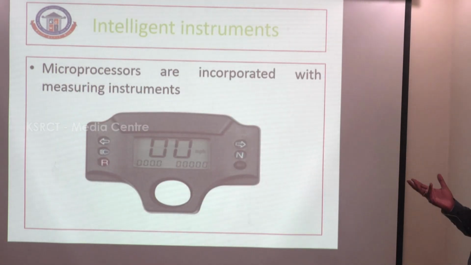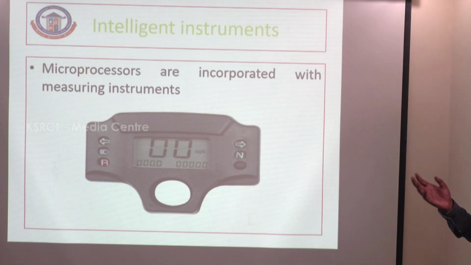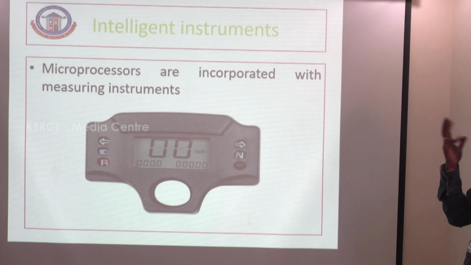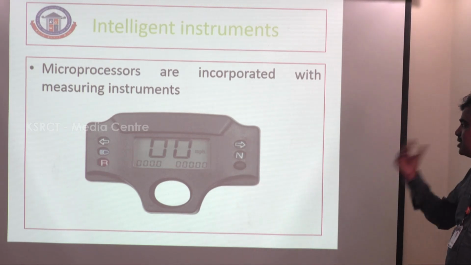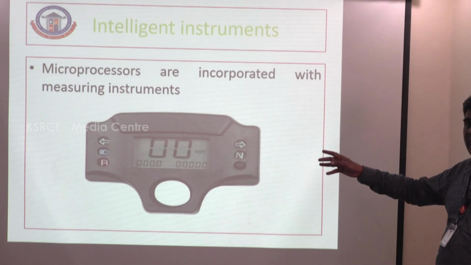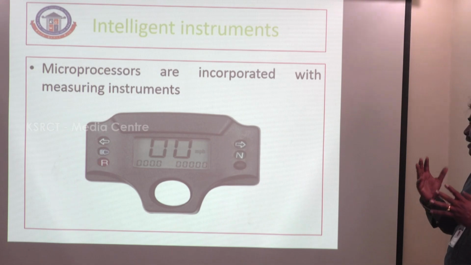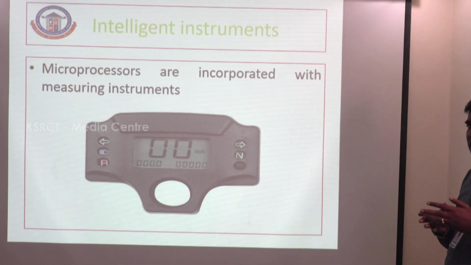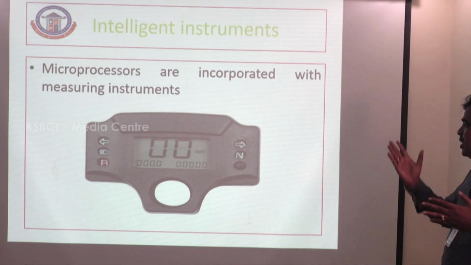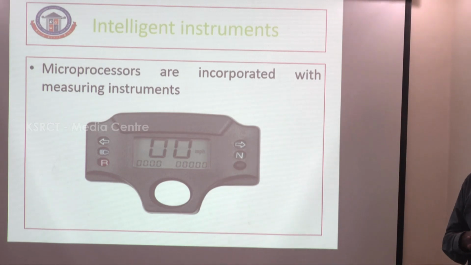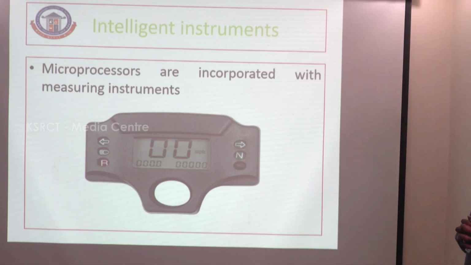Intelligent instruments. These are nowadays digital. These are microprocessor-based measuring instruments. So all accurate readings come from the digital instrument, and that is called an intelligent instrument. This instrument is incorporated with a microprocessor. Any value, for example pressure or speed, can be measured by the digital instrument. This instrument is called an intelligent instrument. It measures various readings digitally.